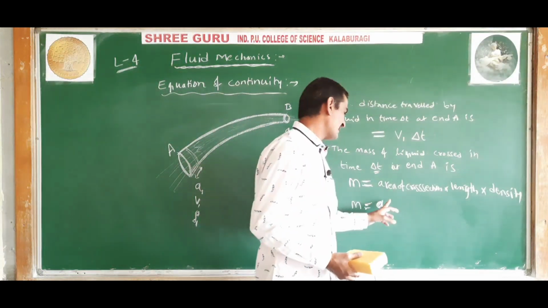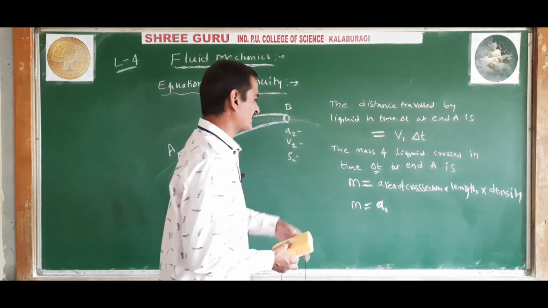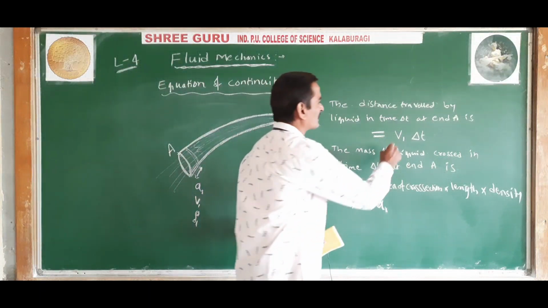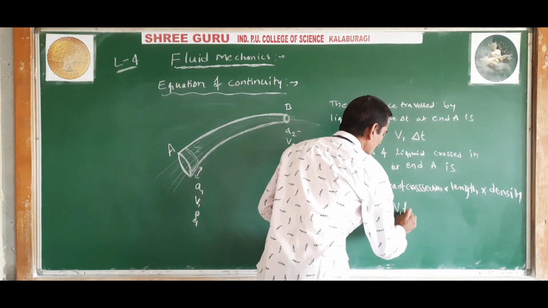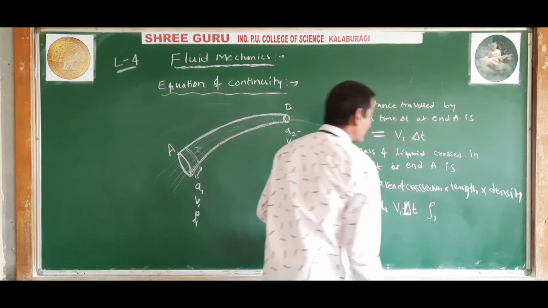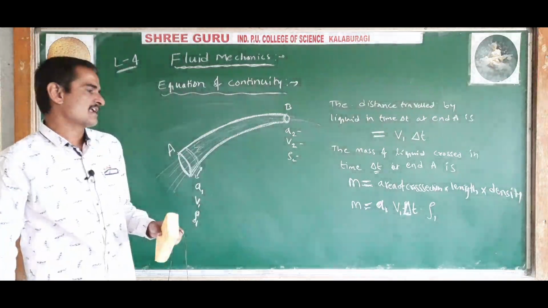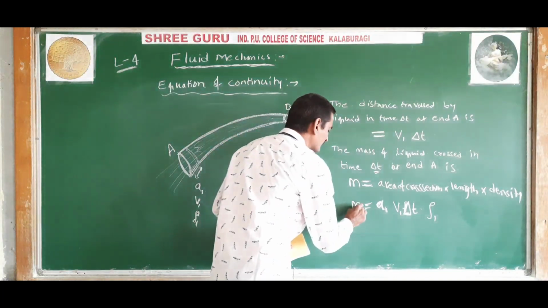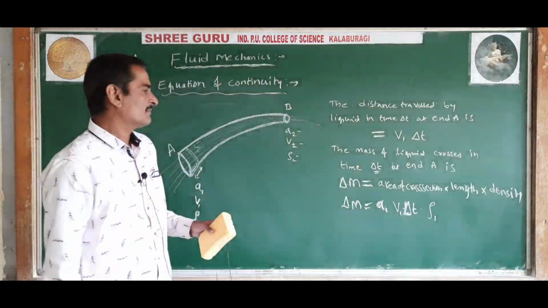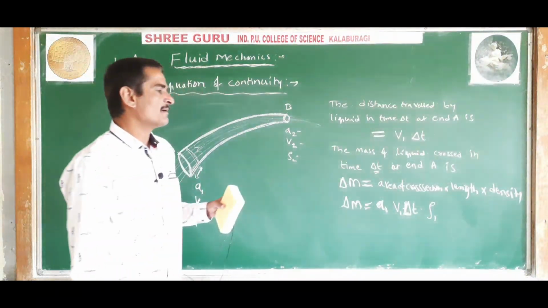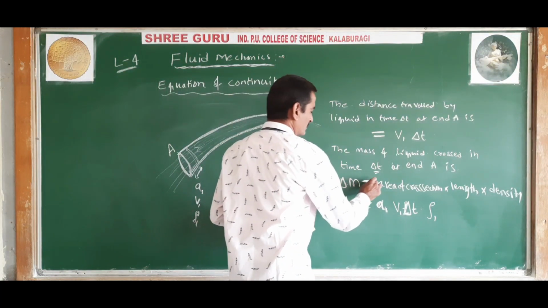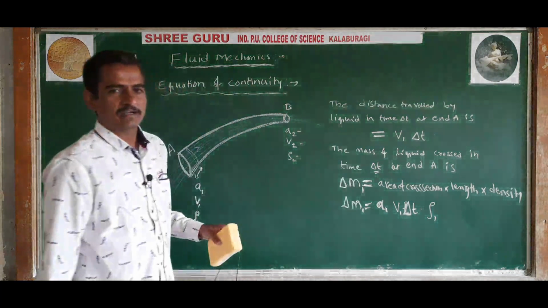The area of cross section at the end A is A1, and length is the distance travelled by the liquid in time delta t, that is V1 into delta t, and into the density of the liquid at the end A, which is rho 1. I will write this mass as delta m1, the mass of liquid crossed in a time delta t at the end A. So delta m1 is equal to A1 V1 delta t into rho 1.